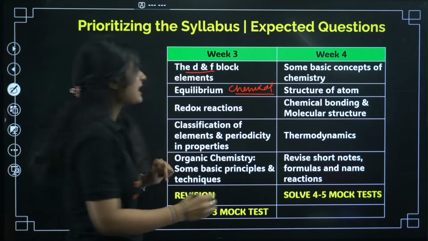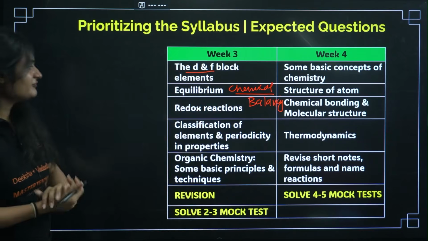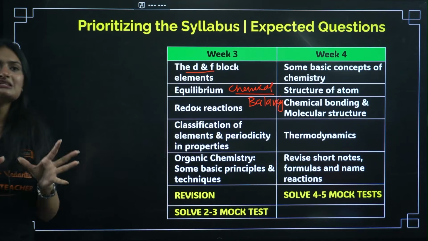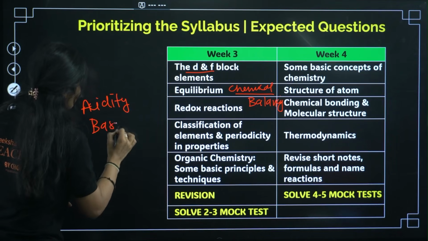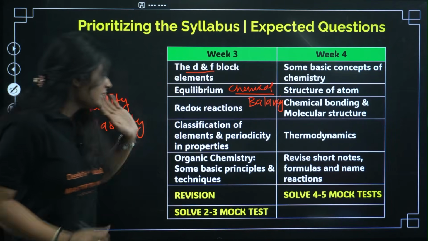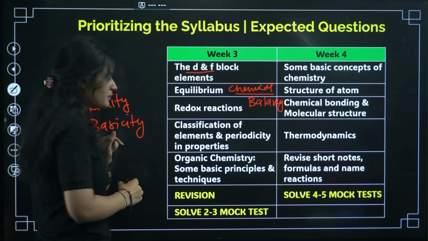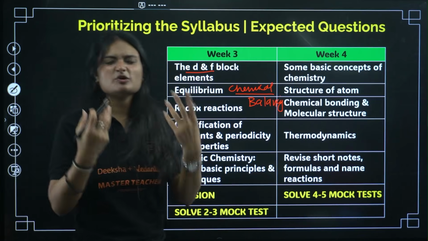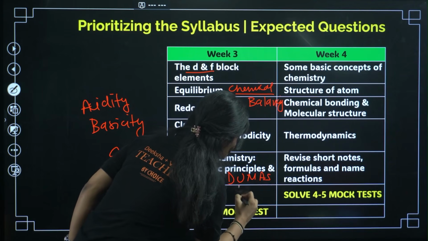In redox reactions, the balancing of reactions. Balancing of redox reactions is a very important question. If a question comes, it will come from this part. In classification of elements and periodicity in properties, focus on the acidity trends and basicity trends, right? The periodic trends are very important. In organic chemistry, some basic principles and techniques are very important. Here again we talk about general organic chemistry, acidity and basicity. There are methods there, some techniques like the Dumas method and the Kjeldahl method, that is very important, right?